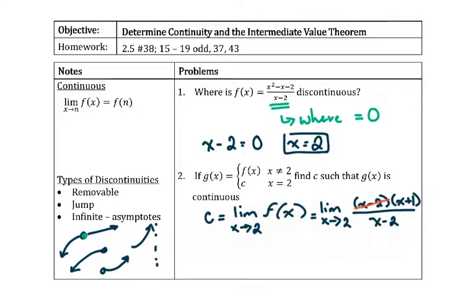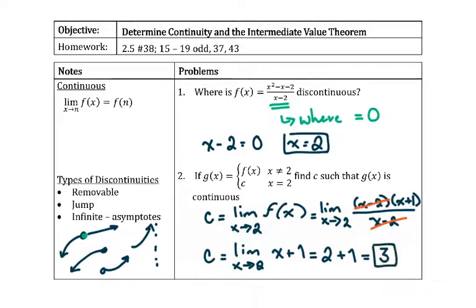Our factors cancel out, and we're left with c is equal to the limit as x approaches 2 of x plus 1, which is just plugging in 2 plus 1, which is 3. So while f is not perfectly continuous, this piecewise function would be.